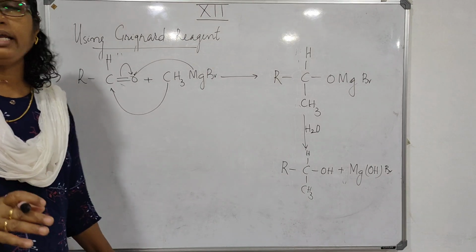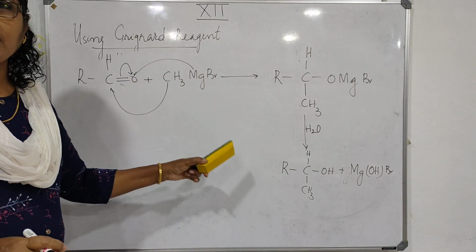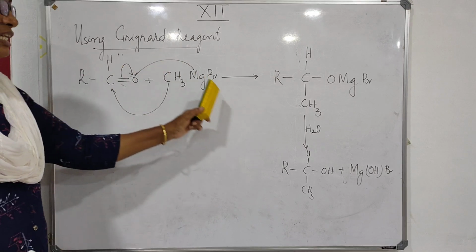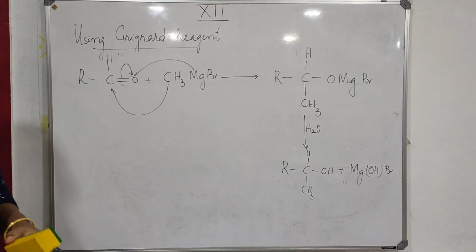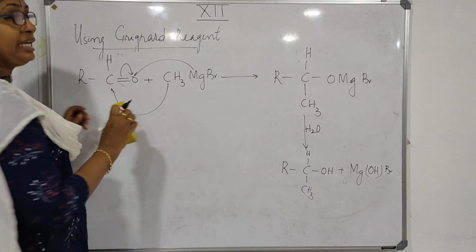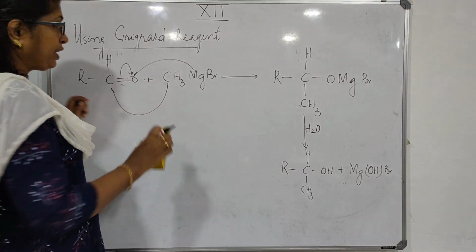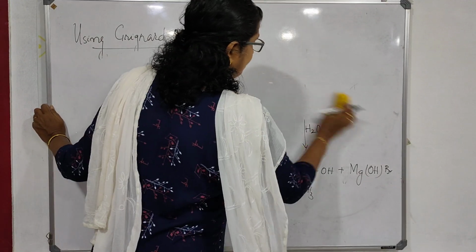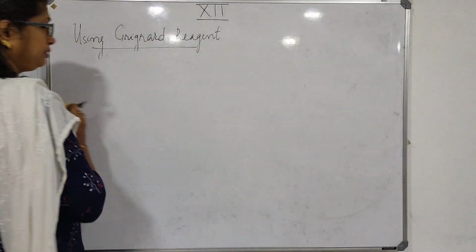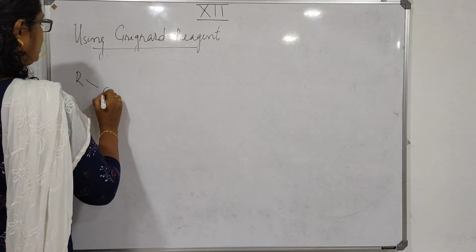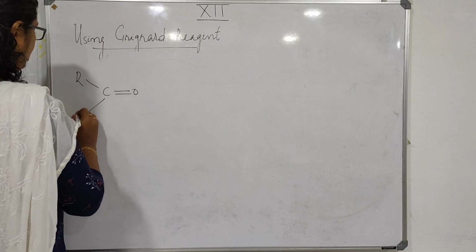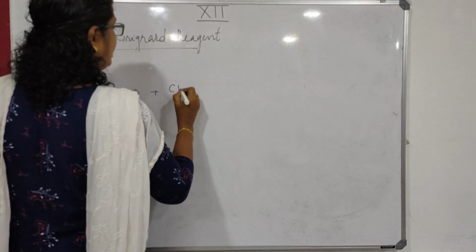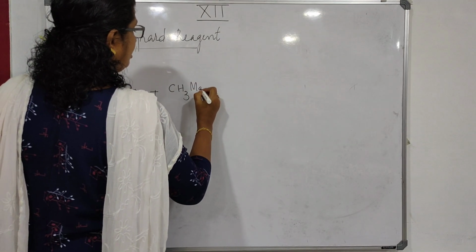So methanal or formaldehyde will give you a primary alcohol. Any other aldehyde with the Grignard reagent will give you a secondary alcohol. Then ketones will give you a tertiary alcohol. If you are using a ketone, you will get a tertiary alcohol. For example, R-C double bond O-R, this is a ketone, plus CH3MgBr.